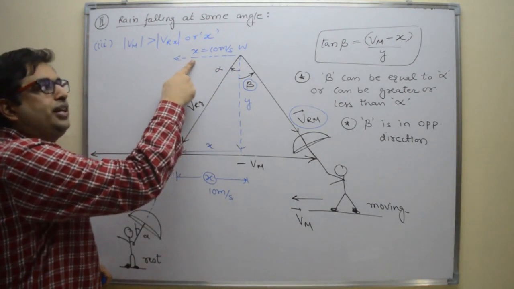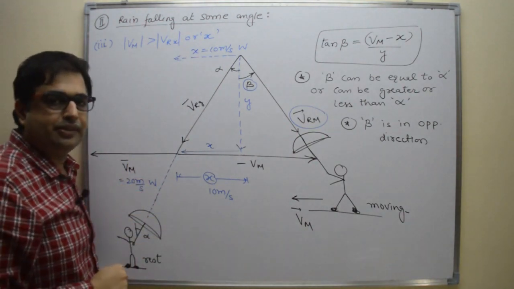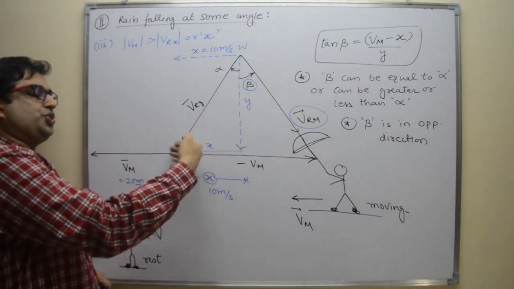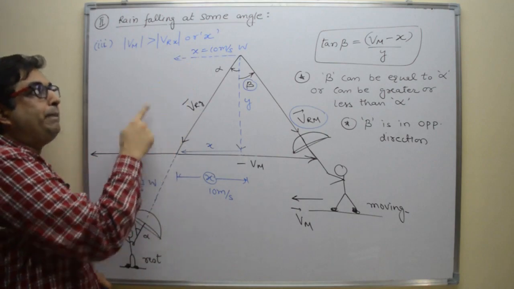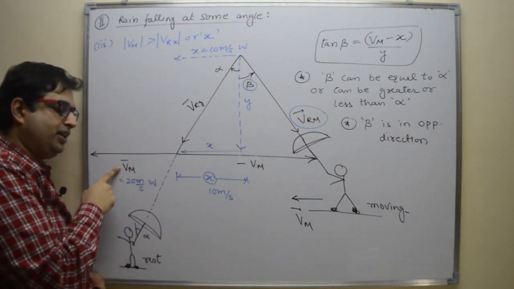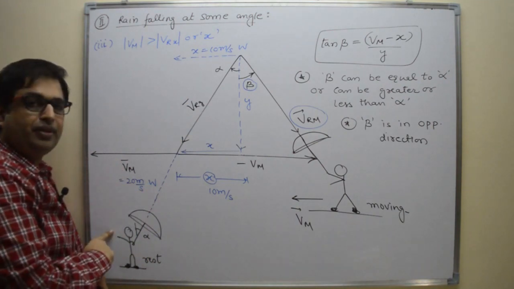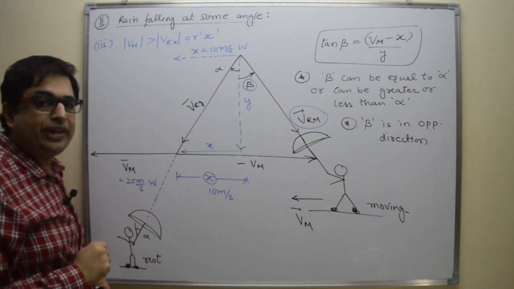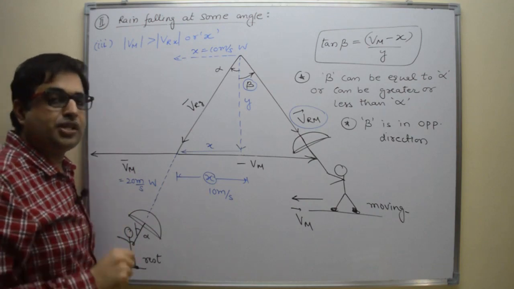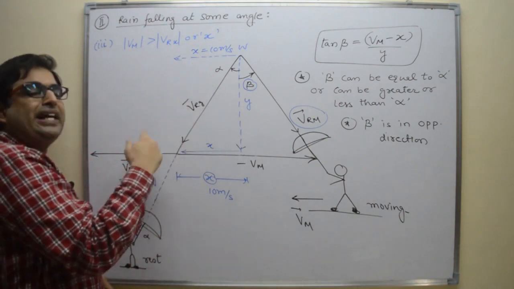Suppose the horizontal component of rain is 10 meter per second in the west direction. And man is also moving in the west direction, but with more speed. Suppose the velocity of man with respect to ground is 20 meter per second west, right? What we have to find out is the velocity of rain observed by man, that means Vr minus Vm.